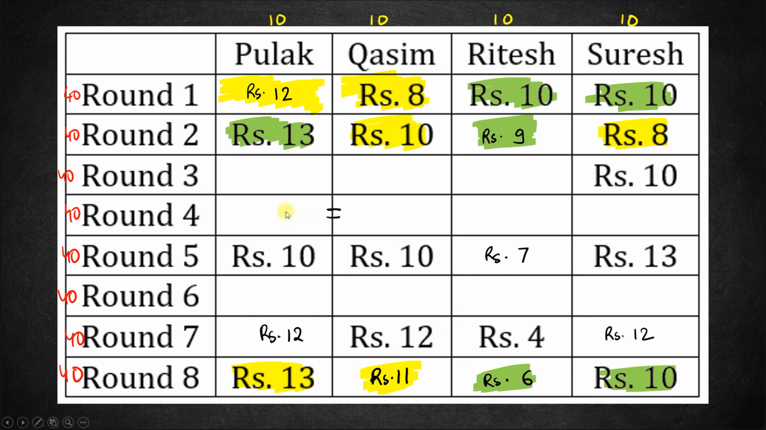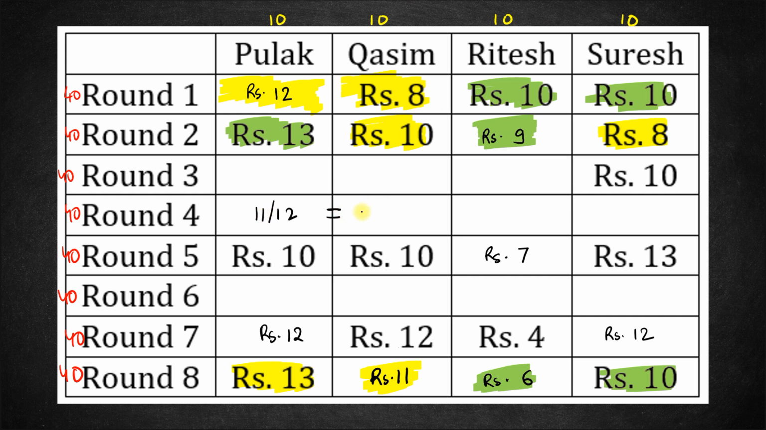Now let's come to round 4. In round 4, we know Pulak and Qasim have the same amount. So let's start with Pulak. Now Pulak's lowest amount is 10 and it comes only once. You see, lowest amount is 10 and it comes only once. So this amount here can be either 11 or 12. The difference can be either 1 or 2. 0 cannot be the difference because all the lowest amounts are already mentioned, right? So this is either 11 or 12.